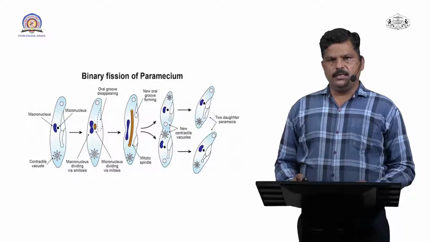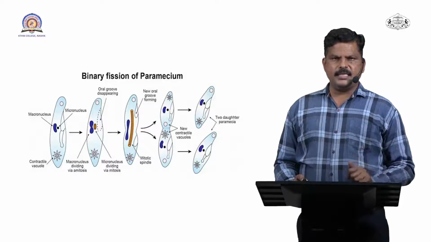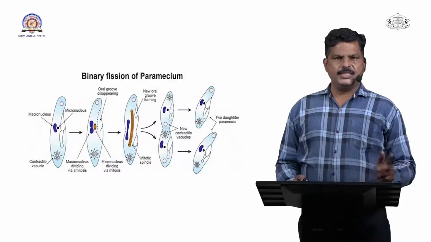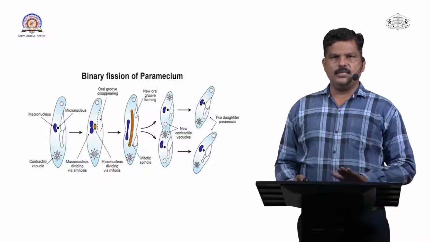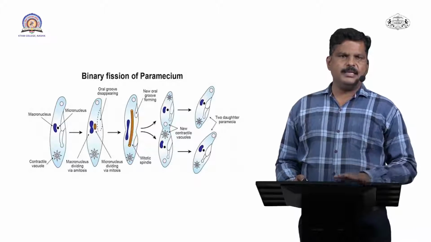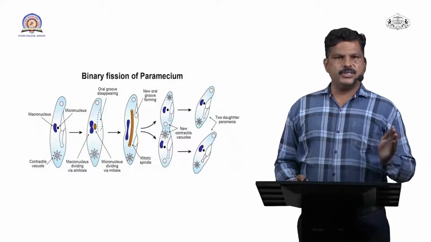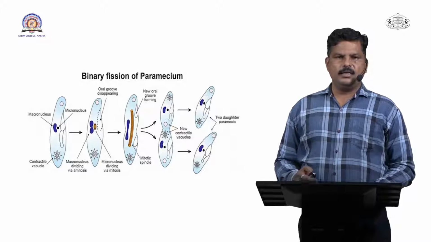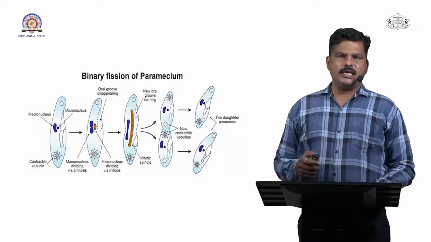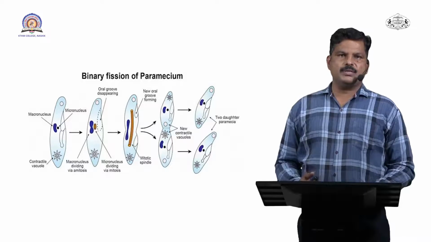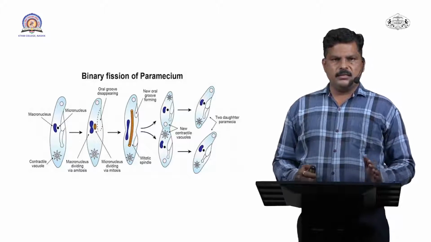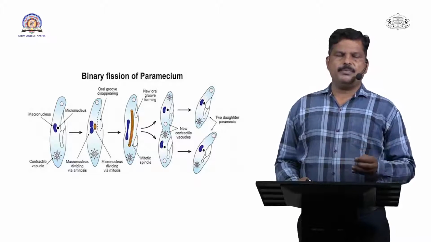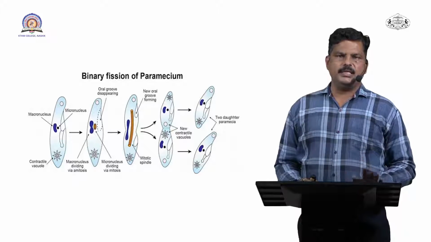So let us see reproduction in Paramecium. As I said, in case of Paramecium, both types of reproduction we observe: first, asexual mode of reproduction, and sexual reproduction. Whenever a favorable condition is there, Paramecium reproduces a new organism by the asexual mode, that is binary fission, while when an unfavorable condition is there, then the organism produces a new organism by the process of conjugation. So both asexual and sexual modes of reproduction we observe in Paramecium.